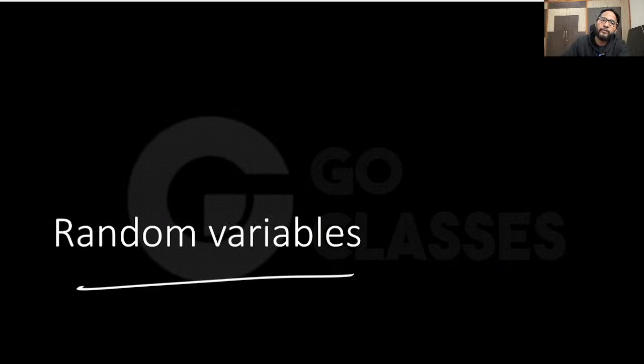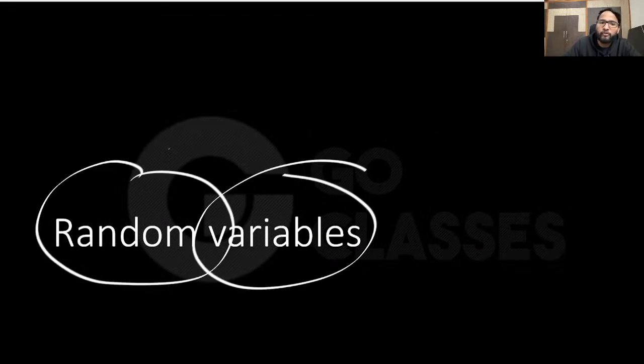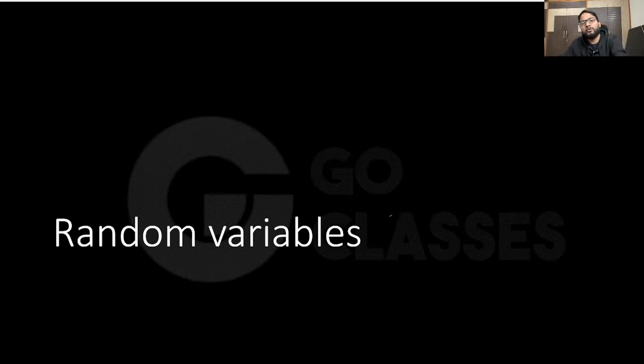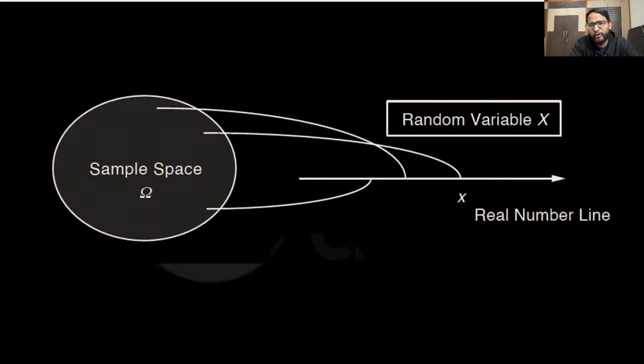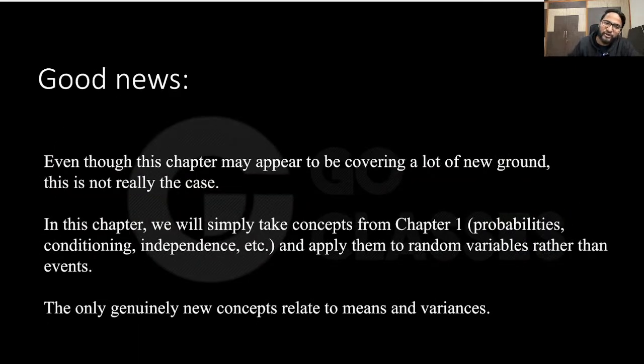Let's see what a random variable is. What is random about it and what is variable about it? We need to understand both of them. Let's do it step by step. Before that, I have good news for you. Not really good news, but it is in the sense that even though this chapter on random variables seems to be covering a lot of new ground, this is not really the case. I will just cover the old things and relate them to random variable.